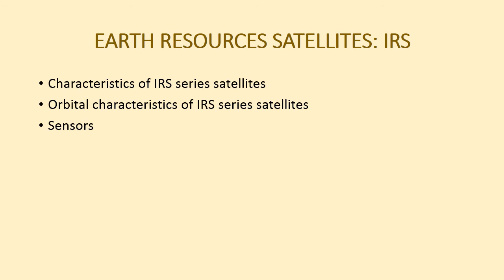LIS3, that is band 2, band 3, band 4 and band 5, from 0.52 μm up to 1.7 μm were used. A resolution of 23.5 meter for 4 bands and 70.5 meter for band 5 were used. So this was a description of Earth Resource Satellite IRS, Indian Remote Sensing Satellites.